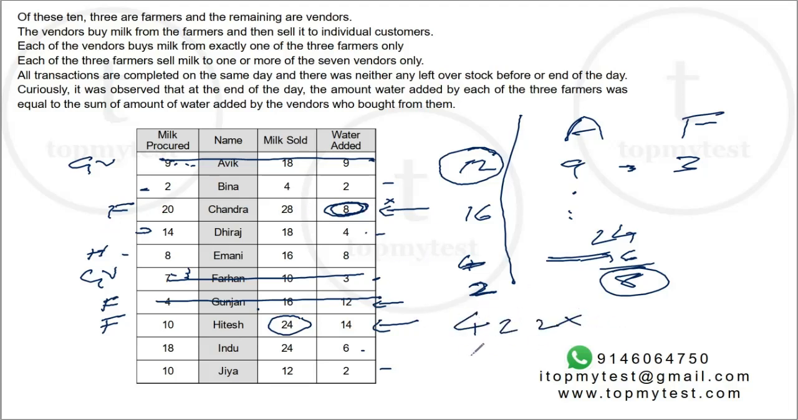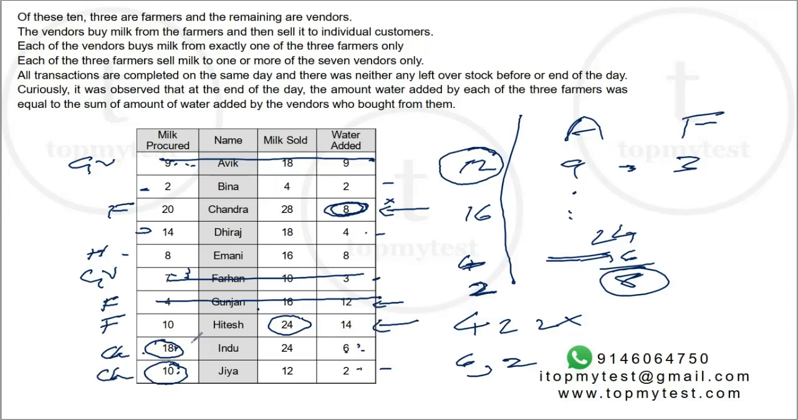So the only thing left is 6 and 2. So this 6 is definitely there. So Indu buys from Chandra. Right, now which other 2 is required? When Indu buys from Chandra, Chandra has to sell 28, out of which 18 is sold to Indu. So the remaining 2 has to be coupled with 10. That has to be Jia. Right, this has to be Chandra. You can verify 28 is 18 plus 10 and 6 plus 2 is 8.